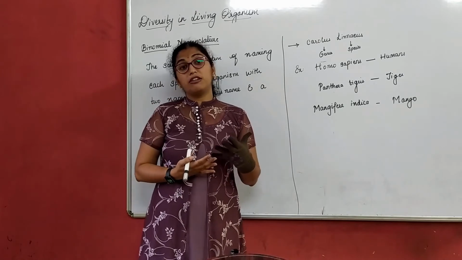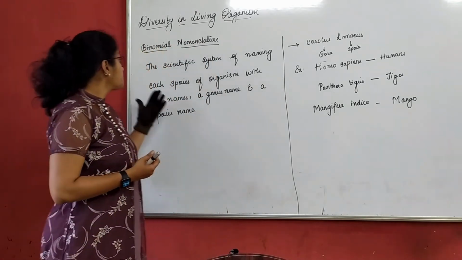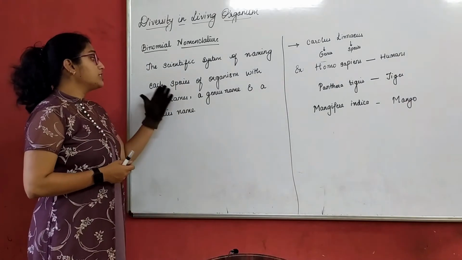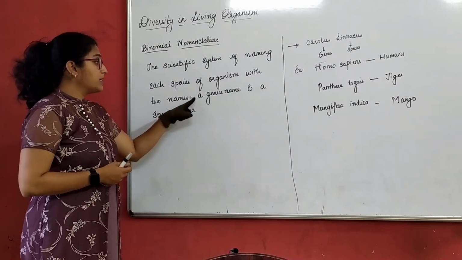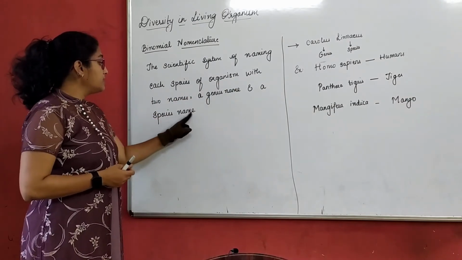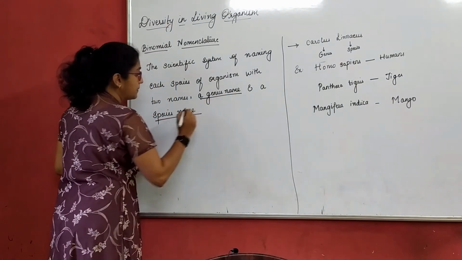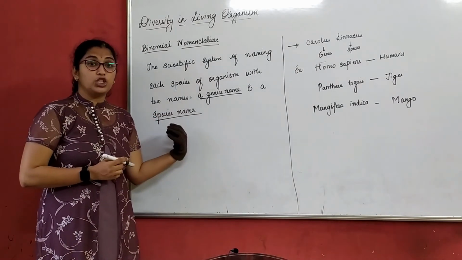That is something called binomial nomenclature. That means the scientific system of naming each species of organisms with two names, a genus name and a species name. Have you heard this somewhere, genus and species?